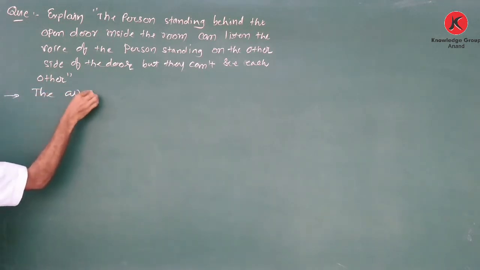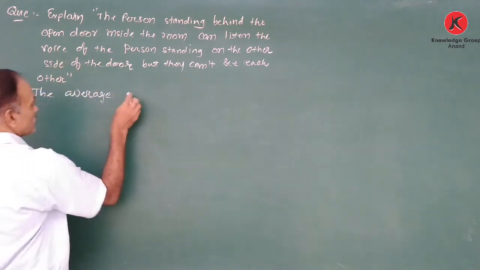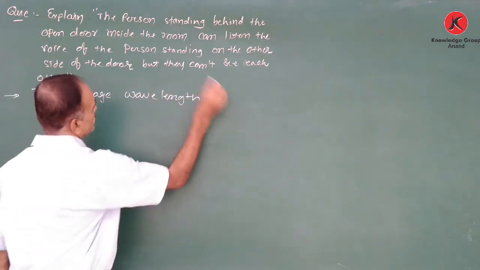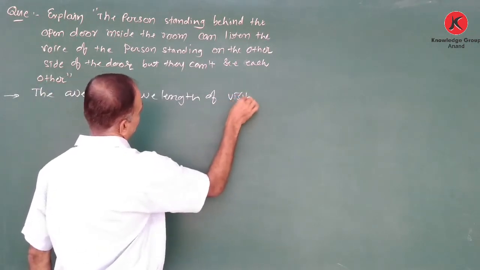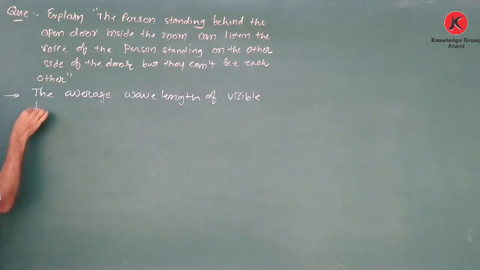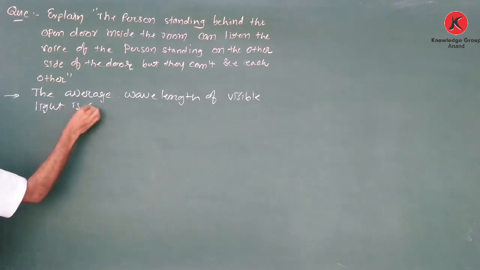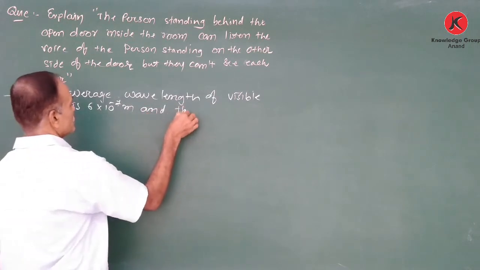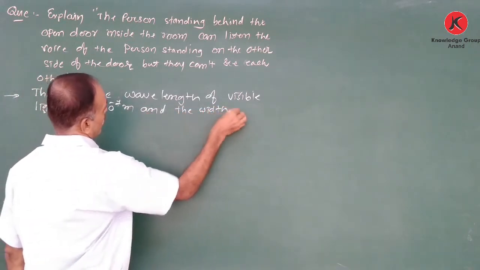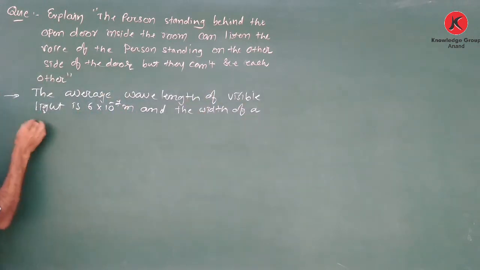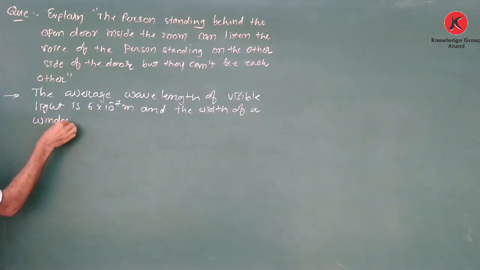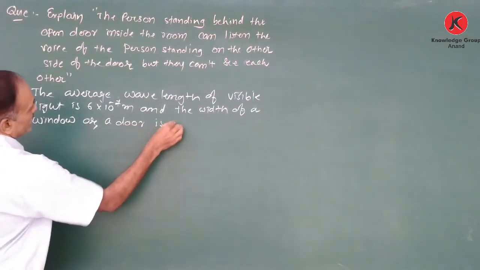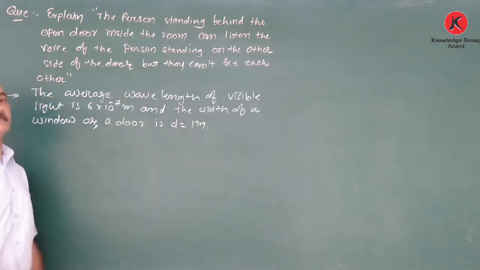The average wavelength of visible light is 6 into 10 to the power minus 7 meter, and the width of a window or a door is d equal to approximately 1 meter.